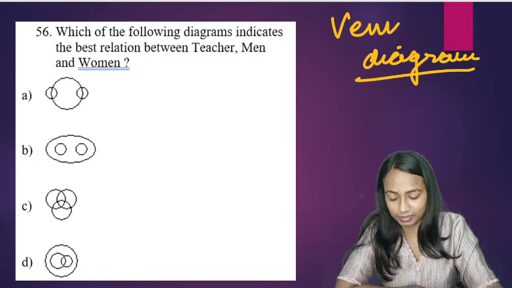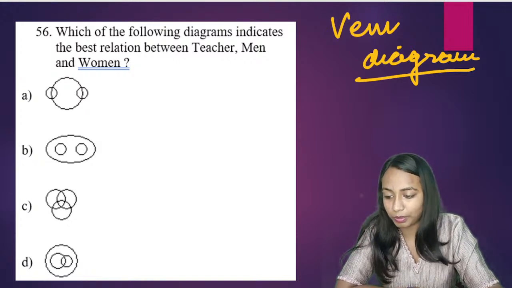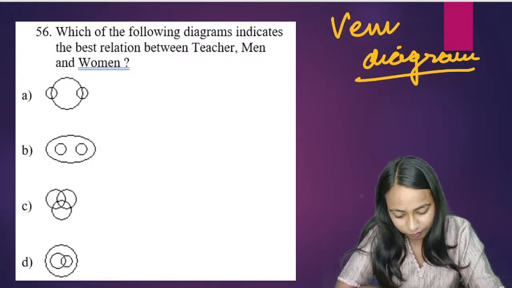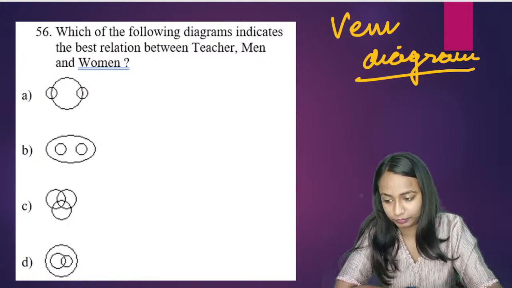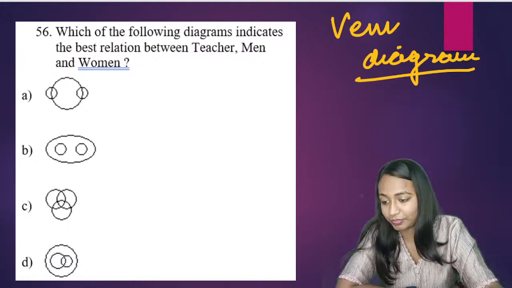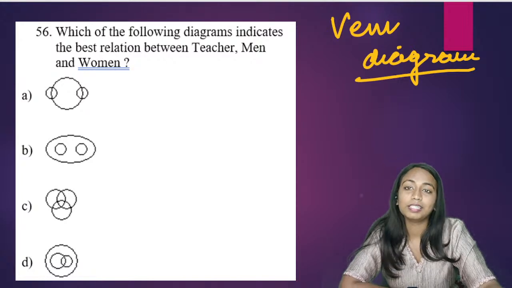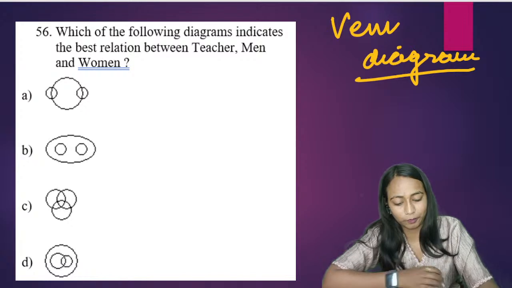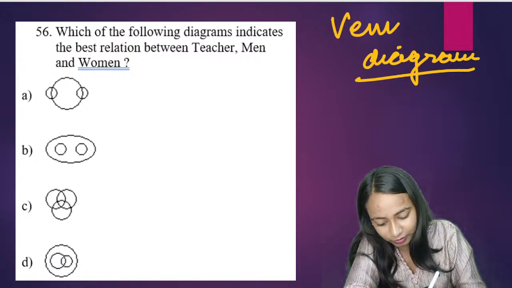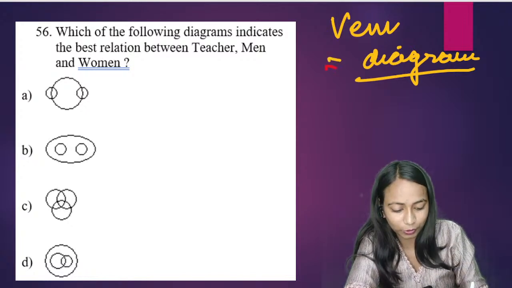What will be the correct answer? Teacher, men and women. B. No. B क्यों होगा? B नहीं होगा. Aditya is right here. Arav is also right here. Okay, teacher, men and women. Prem is also correct here. So everyone, the region हमको यहाँ पे select करना है. What is going to be the correct answer?